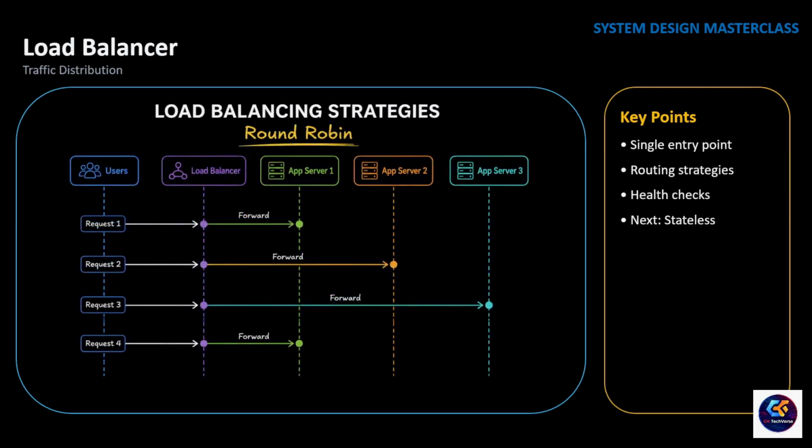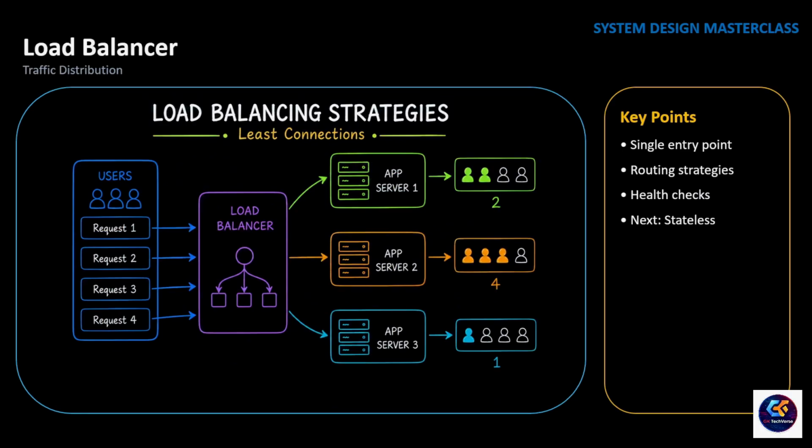The simplest strategy is round robin. The first request goes to server 1, the second request goes to server 2, and then the third will go to server 3. Then the cycle repeats. This works well when all servers have similar capacity, but in production, servers are not always equal. Some servers may already be handling more active requests than others.